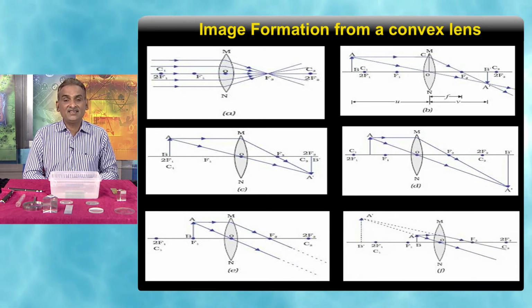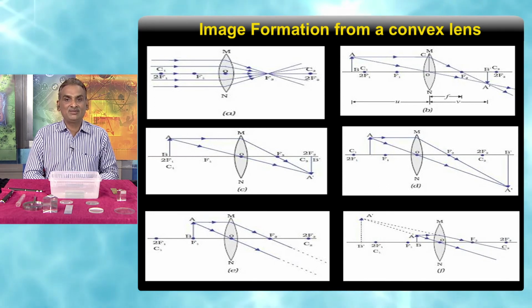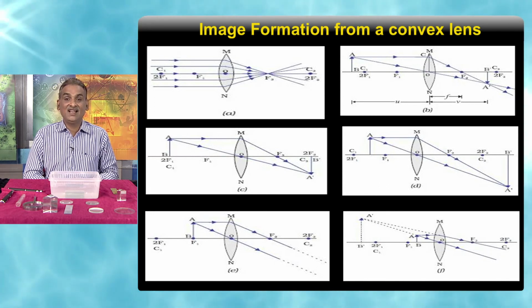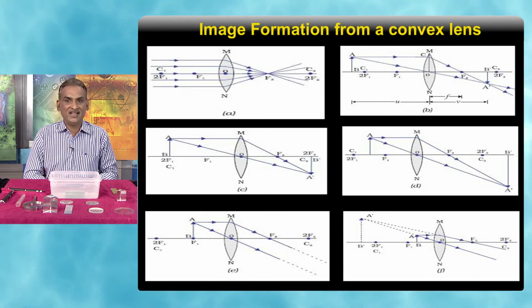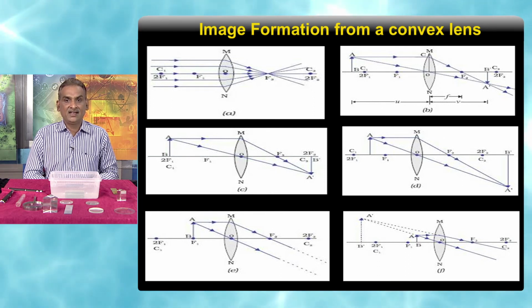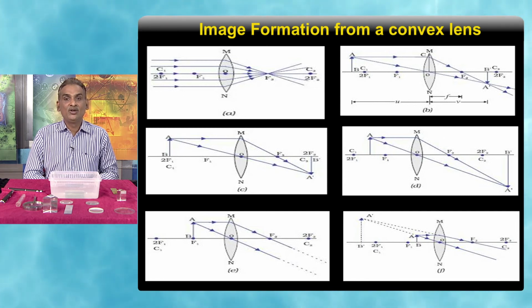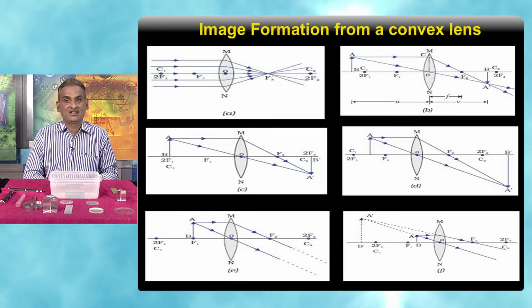Our sixth case is different from the previous five cases, where the object is placed between the optical center and the focus. You see, the ray which is parallel will go through the focus after refraction through the lens, and the ray which is passing through the optical center will go undeviated. They will never meet, but they are diverging.